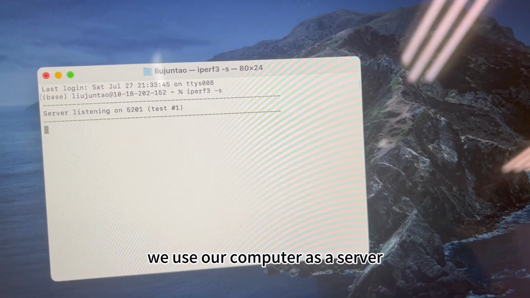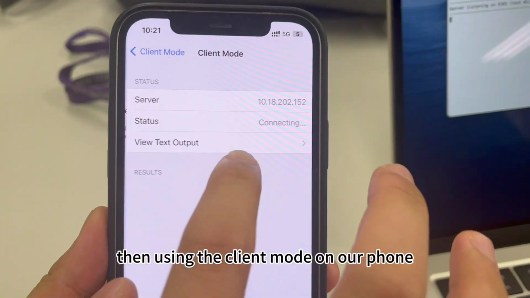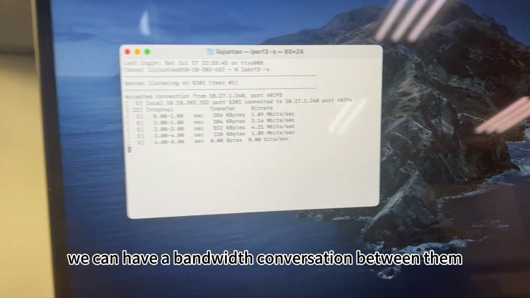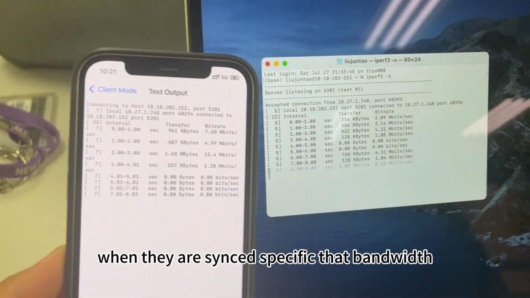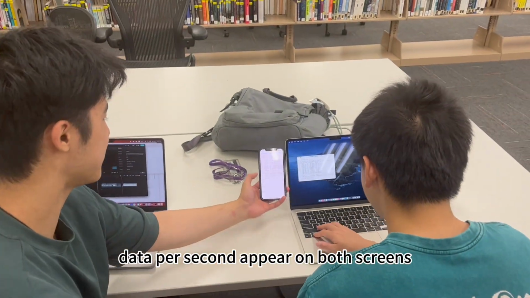We use our computer as a server. We activate iPerf as a server in terminal. Then using the client mode on our phone, we can have a bandwidth conversation between them. As we can see, when they are synced, specific bandwidth data per second appear on both screens.